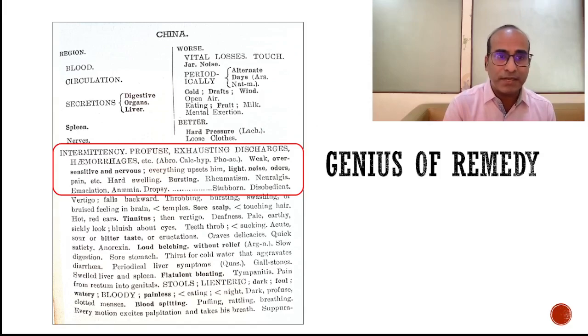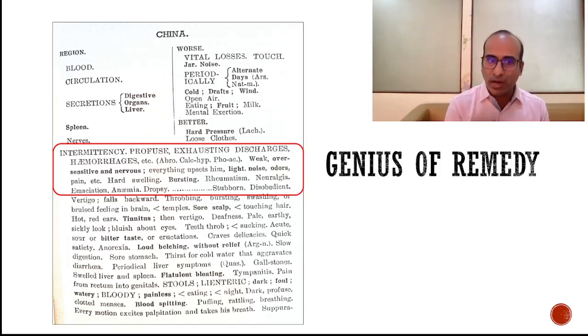Then further he writes, hard swellings, bursting, rheumatism, neuralgia, emaciation, anemia and dropsy. After that there is a dotted line. That means the genius ends here, and after this dotted line the mind symptoms start. So whatever he has written after the modalities and before the dotted line is the genius of the remedy, the general expression.